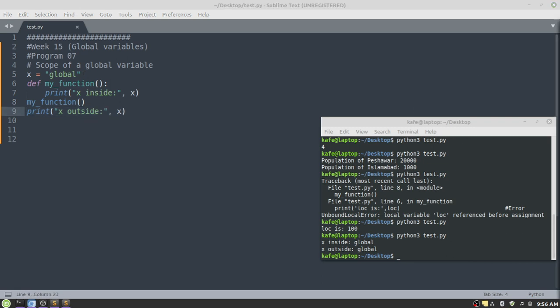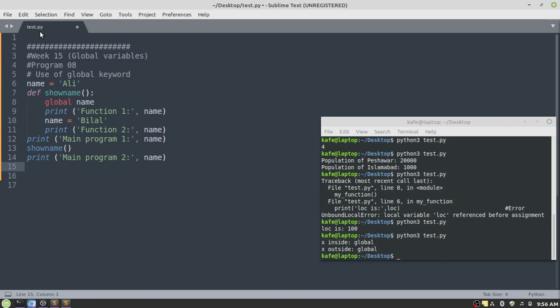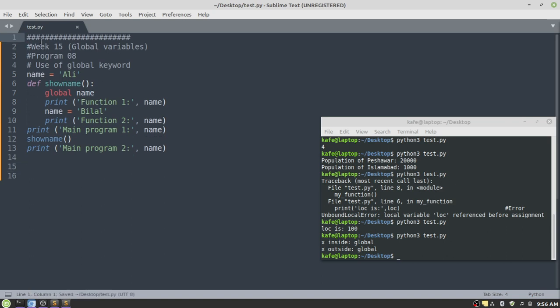To explain further the concept of the global variable, we studied something which is known as the global keyword. Actually, the global variables can be accessed from anywhere within the program, but you cannot modify the contents of the global variable. However, in some cases, we would require to modify the contents of the global variable as well.